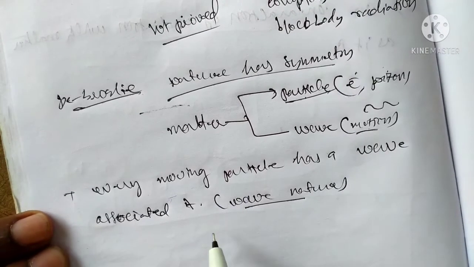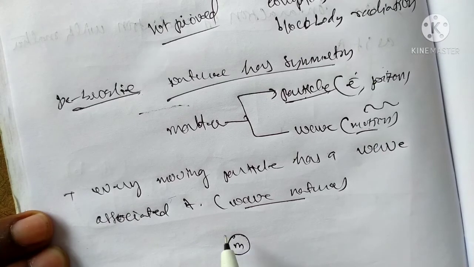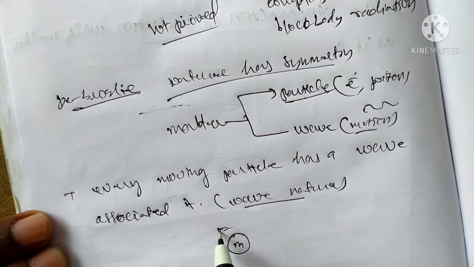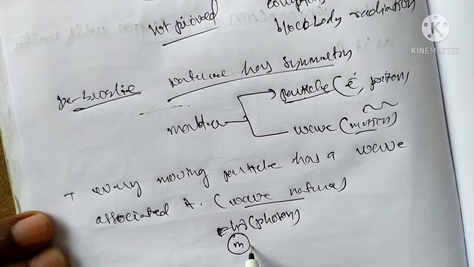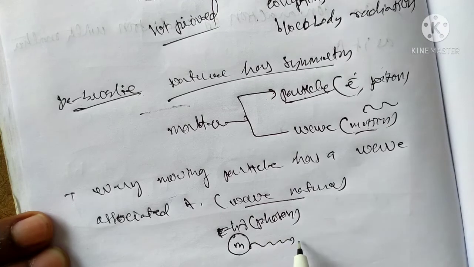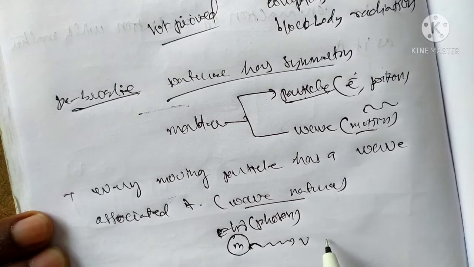Suppose, the best example is, suppose a photon having mass m and energy E equal to h nu. h nu is nothing but what? Photon. Okay, they are moving with velocity v. Moving particle is nothing but wave. This is a wave.